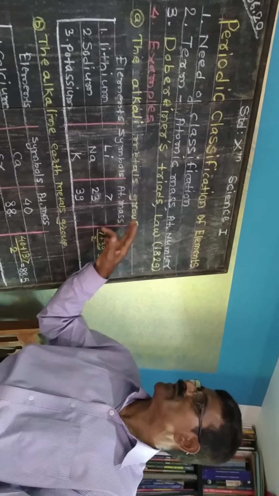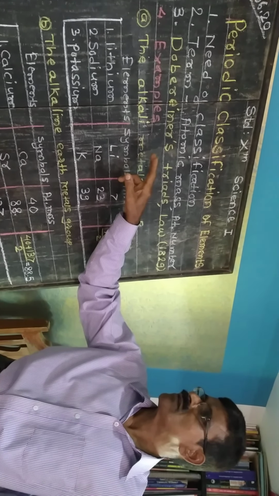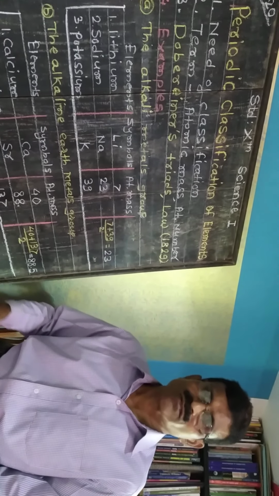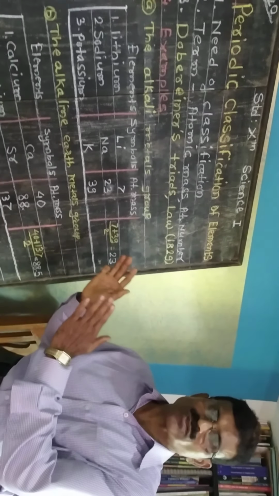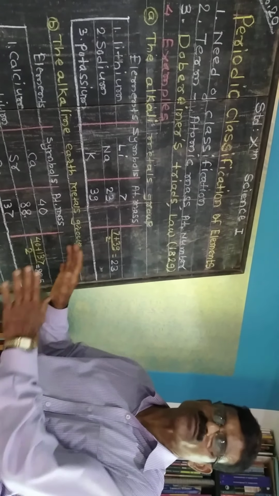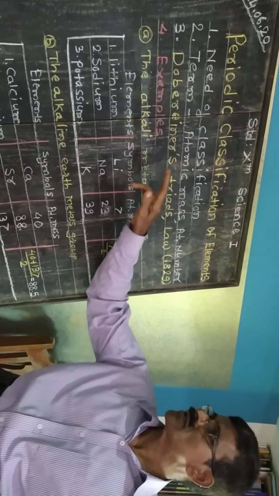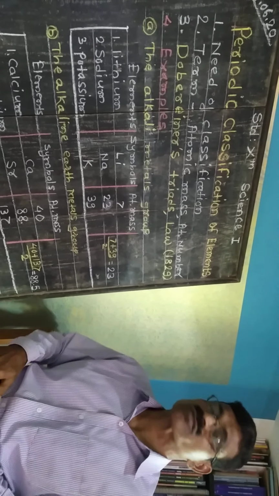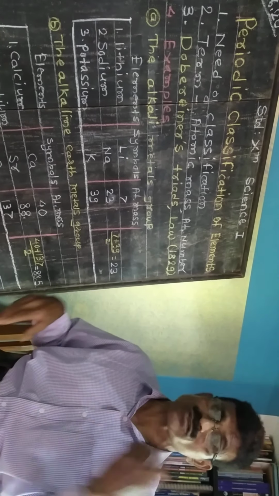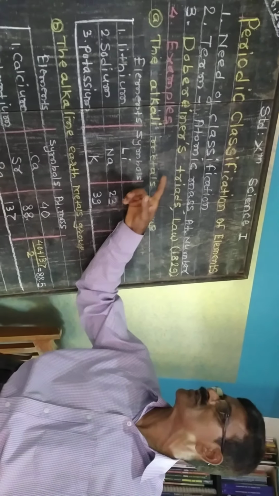The classification of elements did not come all at once as the modern periodic table. It depends upon scientists, and several scientists contributed to the periodic table.